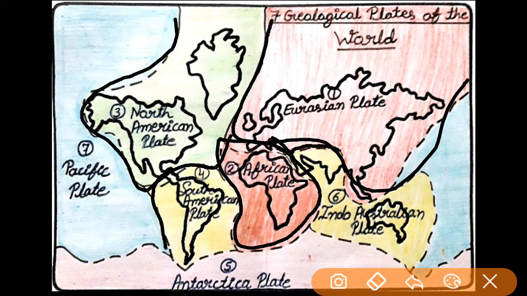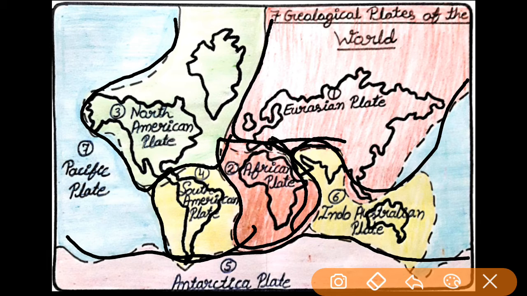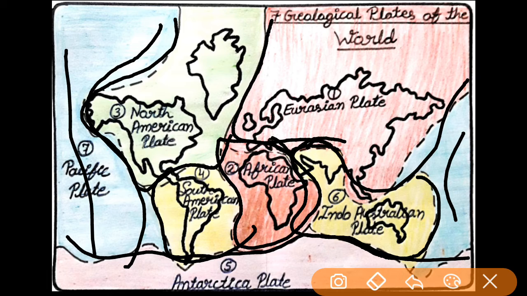Fourth one is the South American plate. Fifth, Antarctica plate. Here it is. And sixth one is the Indo-Australian plate, the South India and Australian part. And last and seventh one is the Pacific plate. Here it is. So these are the 7 big geological plates named by Alfred Wegener in his plate tectonic